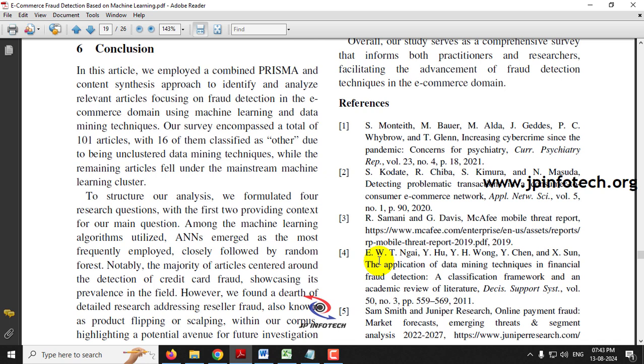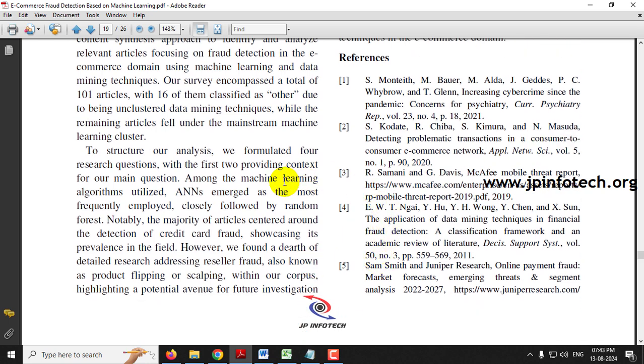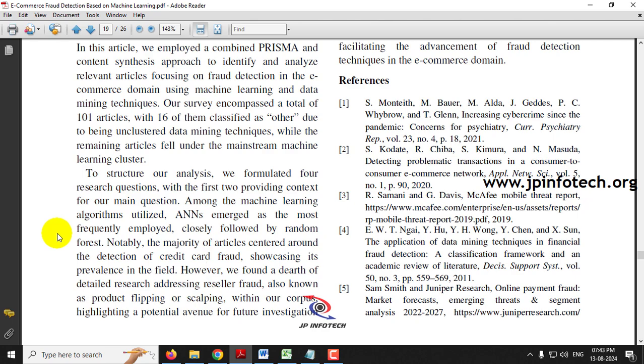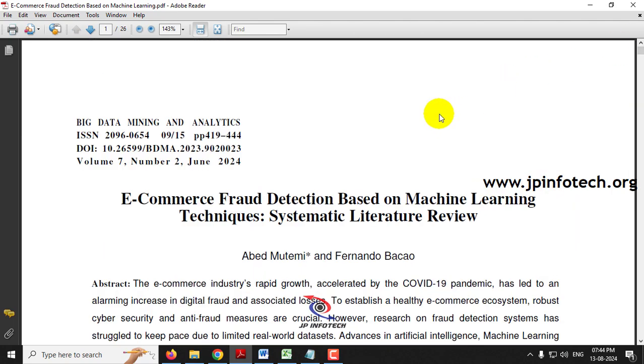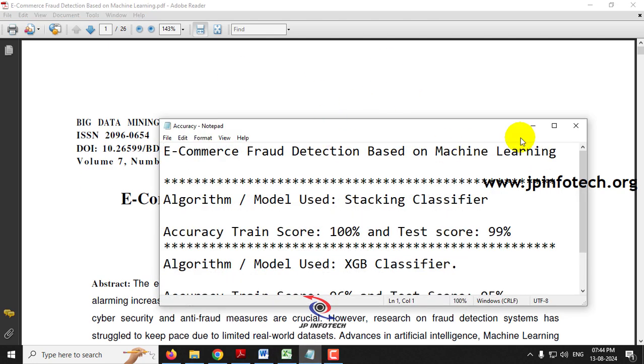In the base paper, the authors concluded that among the machine learning algorithms utilized, ANN was used most frequently, and then comes the random forest. They also mentioned that the majority of the articles centered on credit card fraud detection only. So we are not going to use the same algorithm as mentioned. We are going to improvise and propose our new model, and we are not going to use credit card fraud. We are going to use e-commerce fraud. Now let us see our proposed model first.